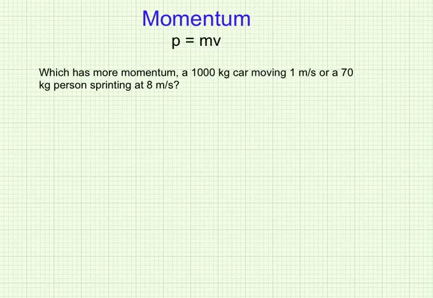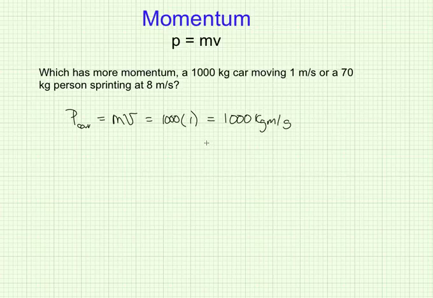Now let's take a look at this first question, and it says which has more momentum, a 1,000-kilogram car moving at 1 meter per second or a 70-kilogram person sprinting at 8 meters per second. Keep in mind it has to do with both the mass and the velocity. So if I calculate the momentum of the car, it's going to equal the mass times the velocity, which is the 1,000 kilograms times the 1 meter per second, which will give me 1,000 kilograms meters per second of momentum for the car.